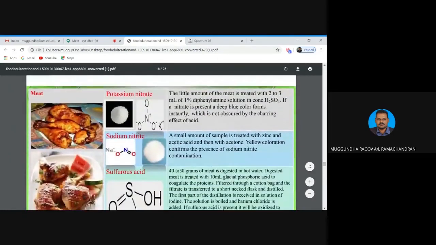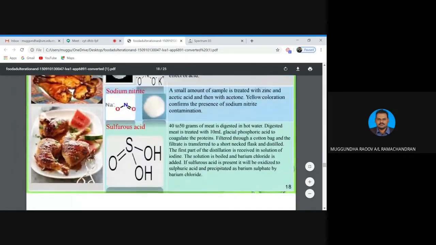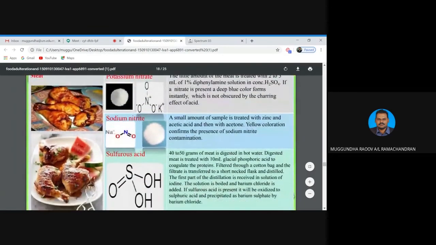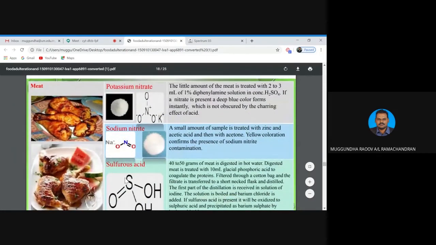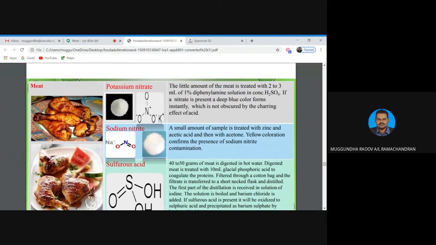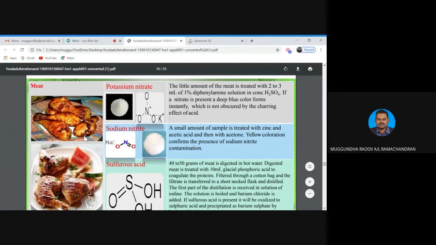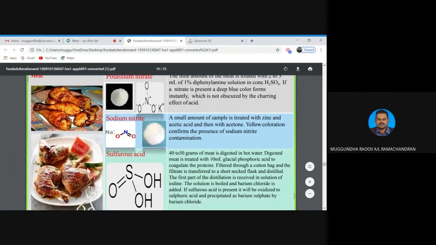So class, meat, all these kinds of chicken meats and so on. They do, the presence of potassium nitrate, sodium nitrates, and sulfurous acid. All these are other adulterants. And how to conduct all the tests is written clearly here. Basically you just have to know the type of adulterants present in what type of food. The experiment and analysis way, you can just go through that, class.